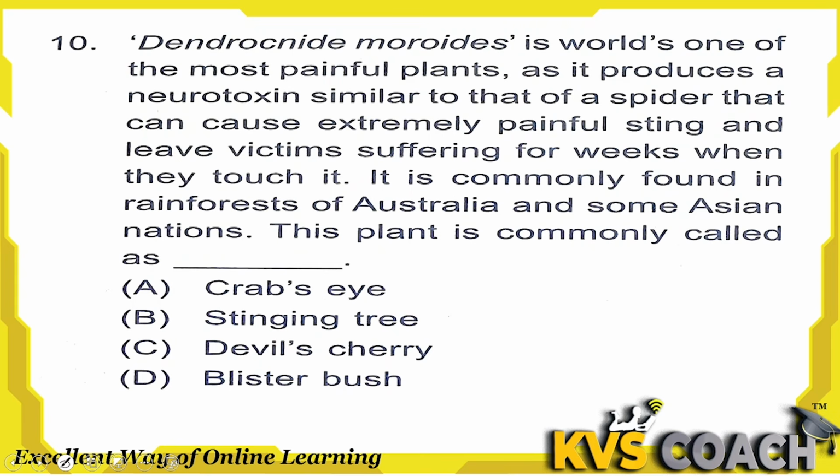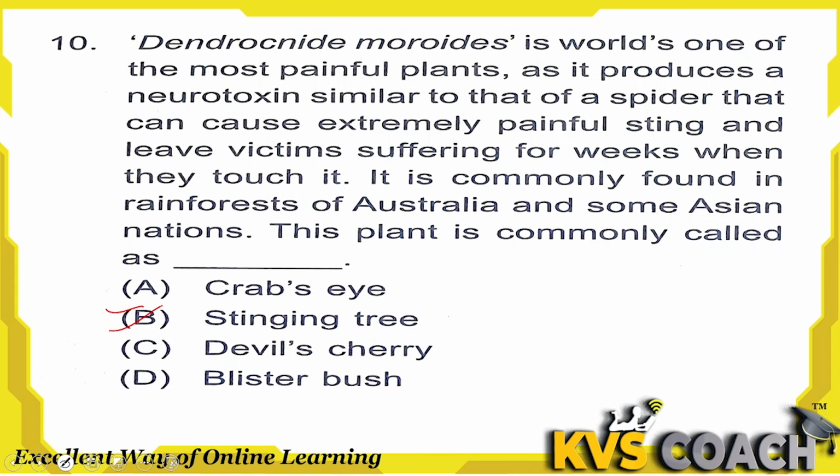Next is question 10. Dendrocnide moroides is one of the most painful plants. It produces a neurotoxin similar to that of a spider that can cause an extremely painful sting and leave victims suffering for weeks when they touch it. It is commonly found in the rainforests of Australia and some Asian nations. This plant is commonly called the stinging tree. Option B is the right answer here.